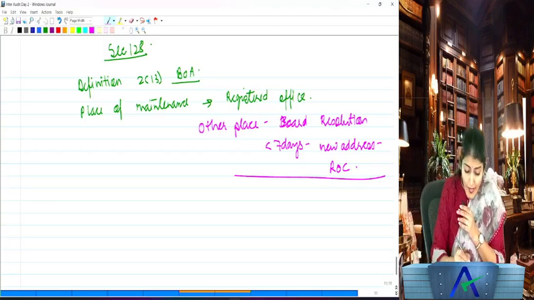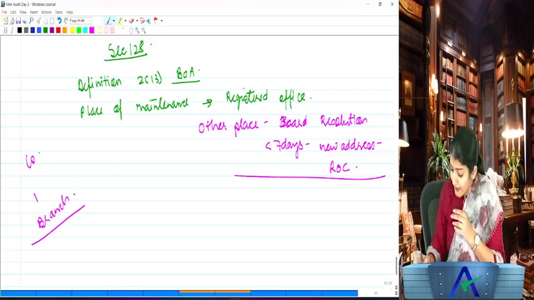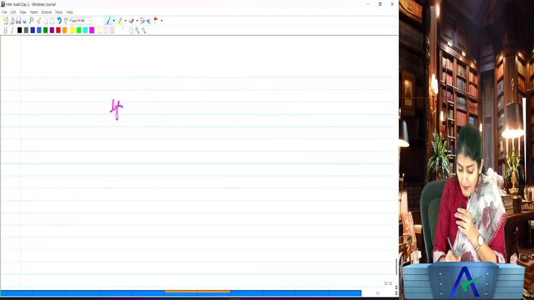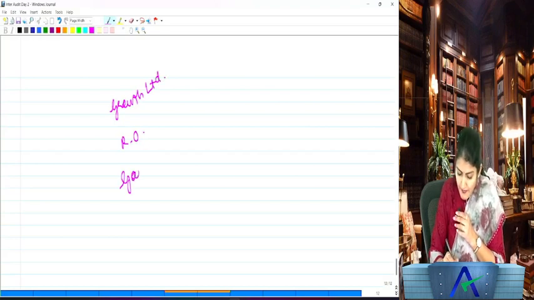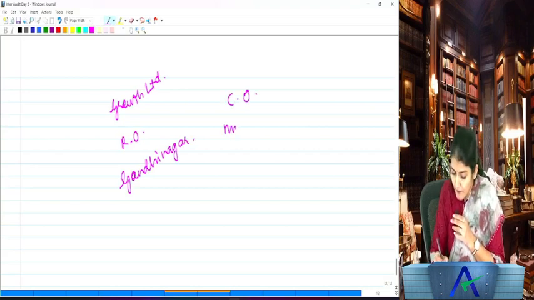Okay. Now, can a company have a branch? Say in case of this Growth Limited, they have their registered office in Gandhinagar, Gujarat. However, they are having their corporate office in Mumbai.